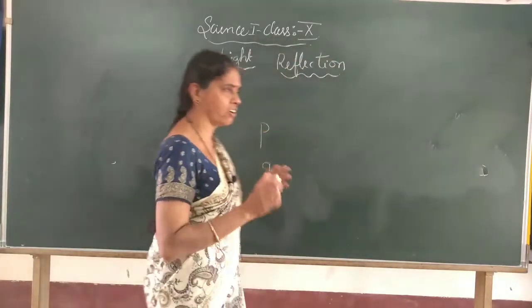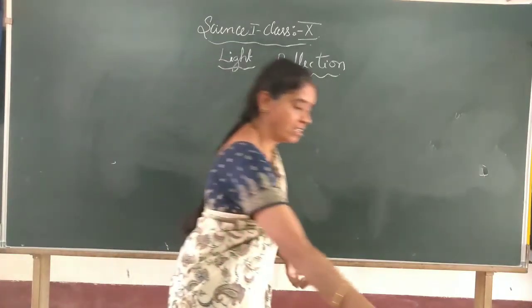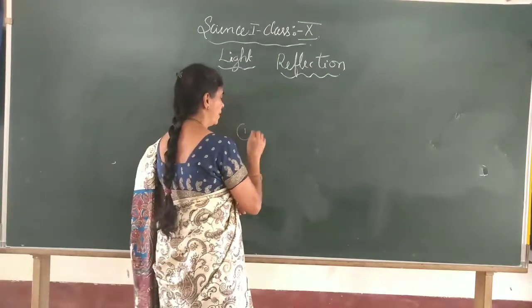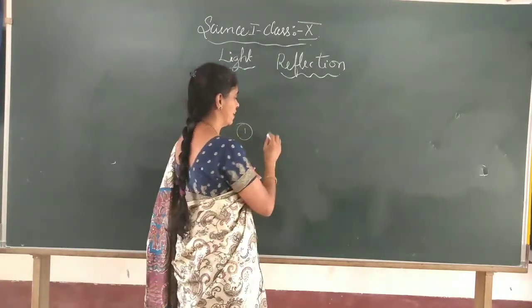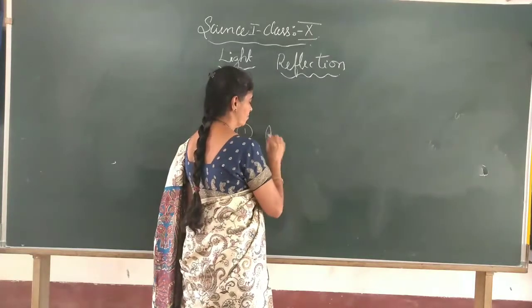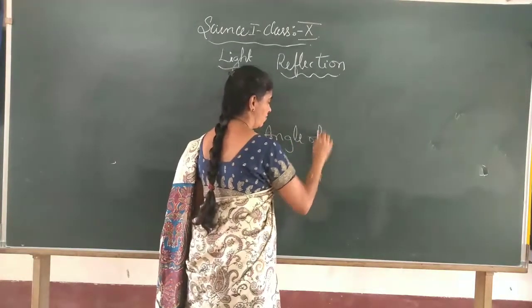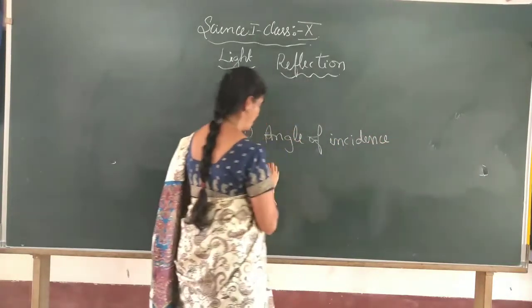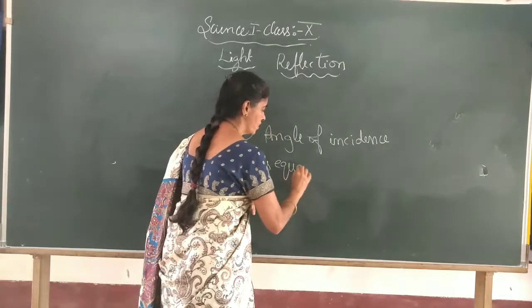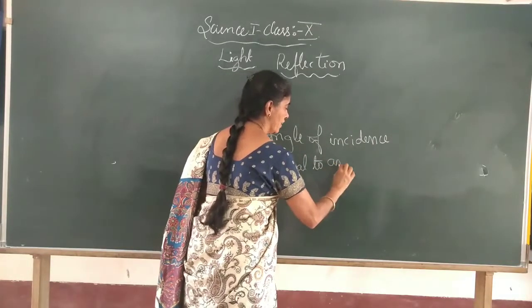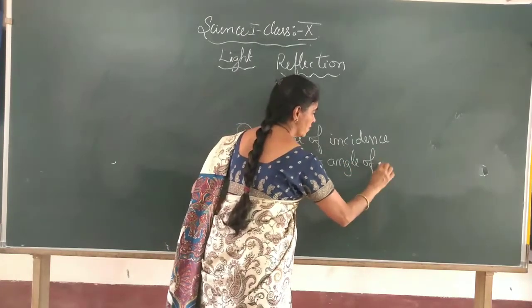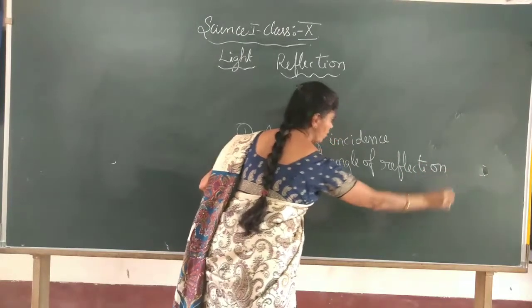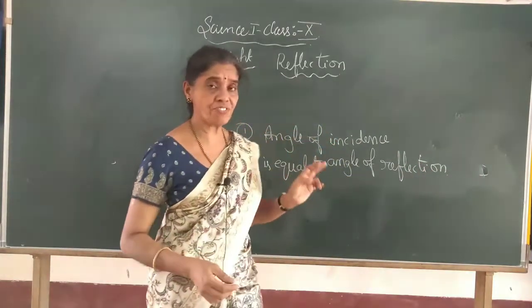The first important law you have to use in this class, or wherever you will go, is the law of reflection of light: angle of incidence is equal to angle of reflection. This is one important law of reflection.